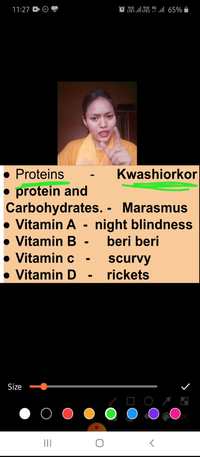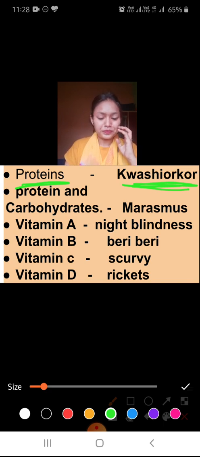When there is lack of protein and lack of carbohydrate, both, that will cause a disease known as marasmus, M-A-R-A-S-M-U-S. So if you have deficiency of protein alone, it is kwashiorkor, and protein and carbohydrate both, then marasmus.